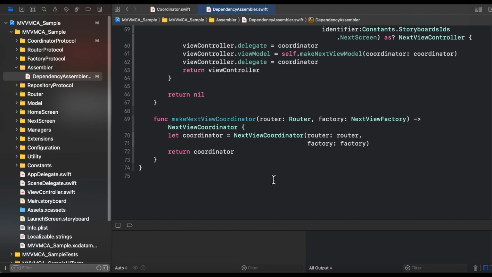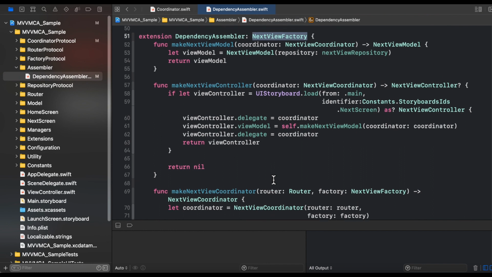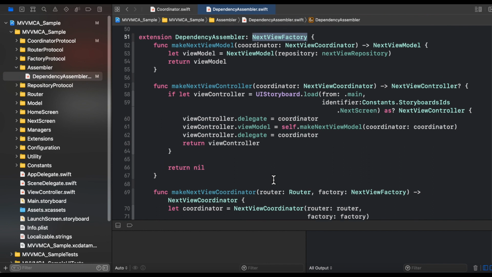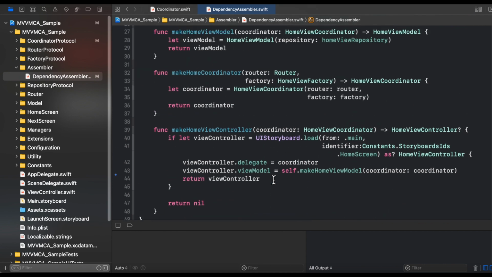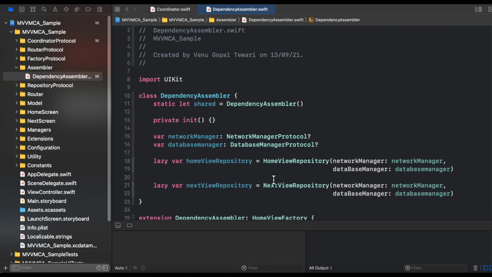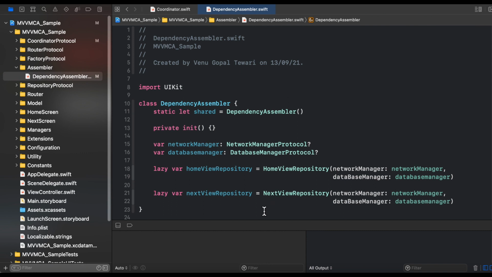There are other ways also in which you can use multiple third-party libraries, but for the understanding purpose and for the simplicity of the implementation, we are just keeping our own dependency assembler in our application. And as MVVM-C plus A has a very important part, the assembler, that is dedicated to improving the testability of your application, that's why we are keeping all the dependencies centralized in a single place in the form of the dependency assembler. So now I will scroll this screen section-wise so that you can implement this particular code easily by pausing the screen.